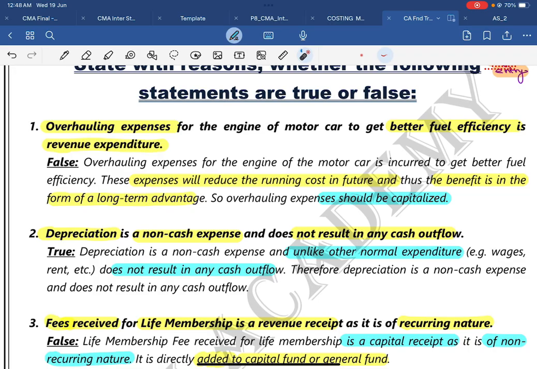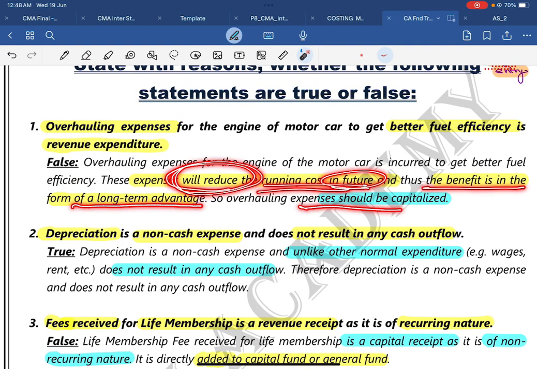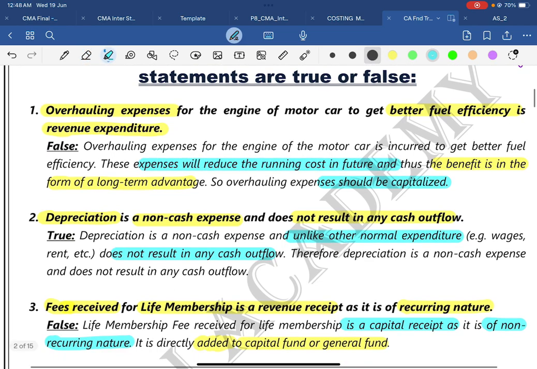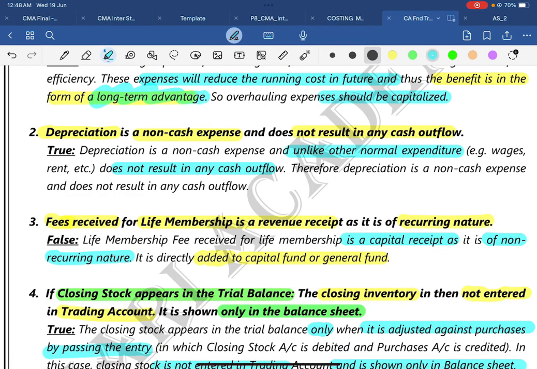How should you write the reason? First write false. On the next line, write: overhauling expenses of an engine of a motor car incurred for better fuel efficiency. These expenses will reduce the running cost in future. Thus, the benefit is in the form of long-term advantage. So it should be capitalized. Here the term capitalized is a keyword, and this is also a keyword: expenses will reduce the running cost of the machine. Okay, next one. This benefit is for the long-term advantage.